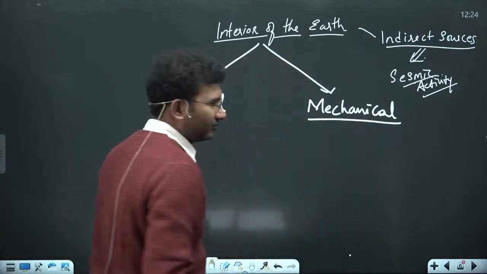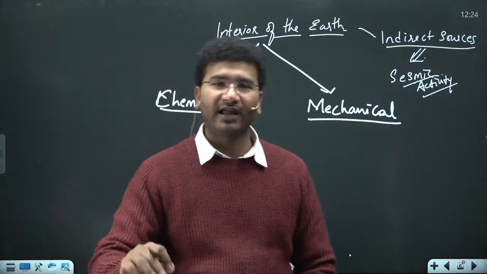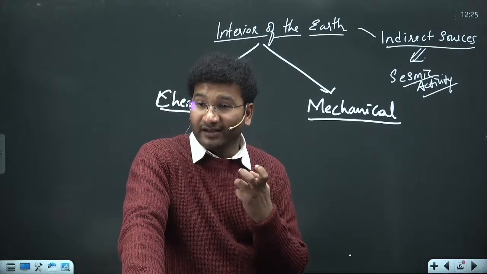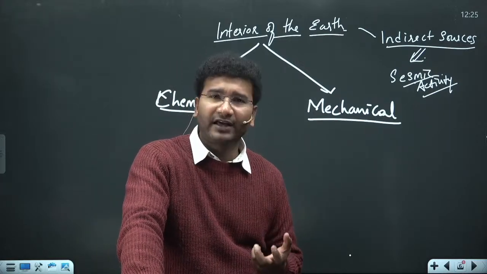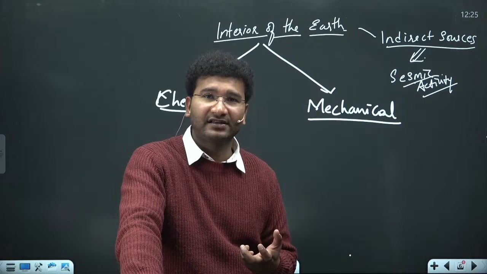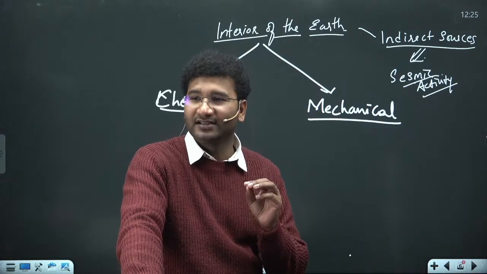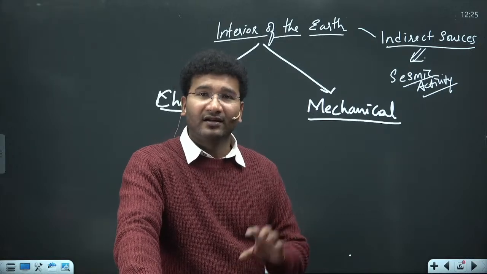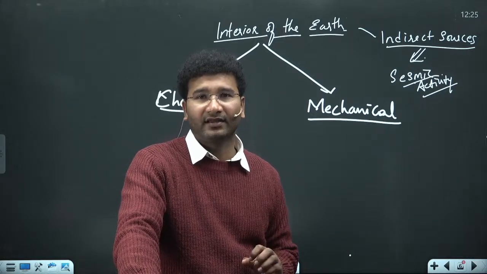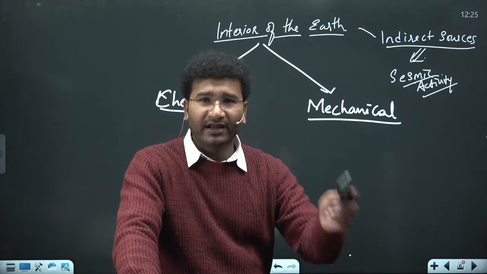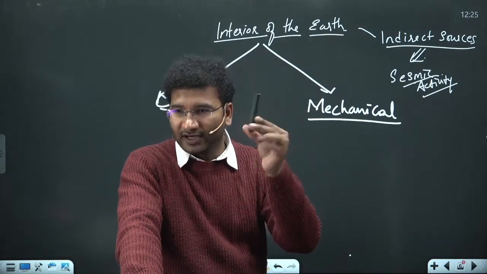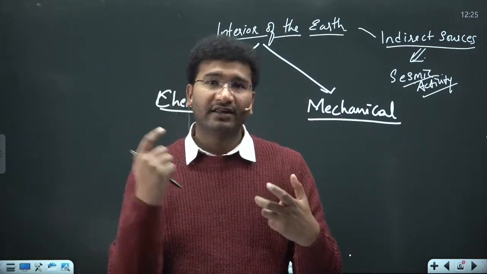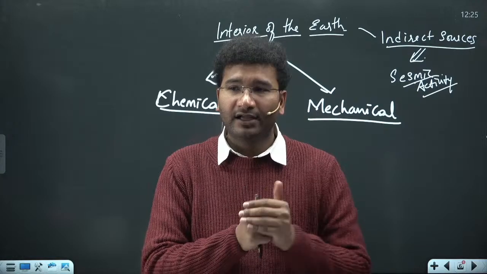मैंने कुछ कहा था थोड़ी देर पहले, मैकेनिकल क्या होता है. मैकेनिकल मतलब, mechanical is nothing but a type of surface. What is the different type of surface? The type of surface is nothing but, is it solid, is it liquid, is it semi-molten in nature? कौन सा ऐसा मटेरियल है, उसको कहा जाता है मैकेनिकल, राइट? For example, tell me what is the mechanical characteristic of this small remote. It is solid. And if I have a glass of water, what is the mechanical character? The water present is a liquid in nature.